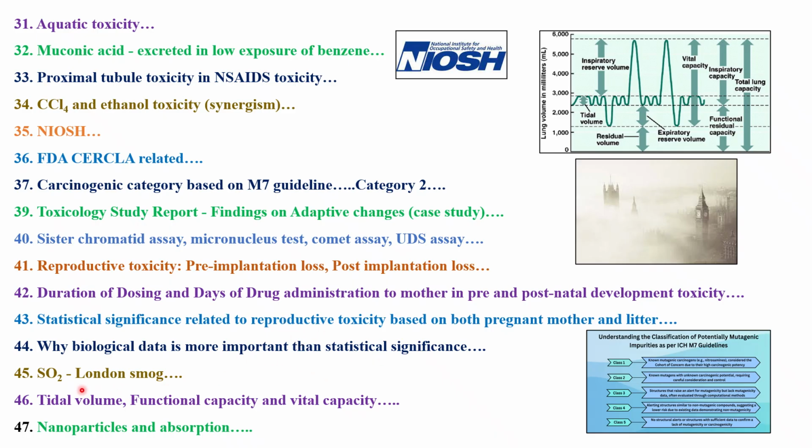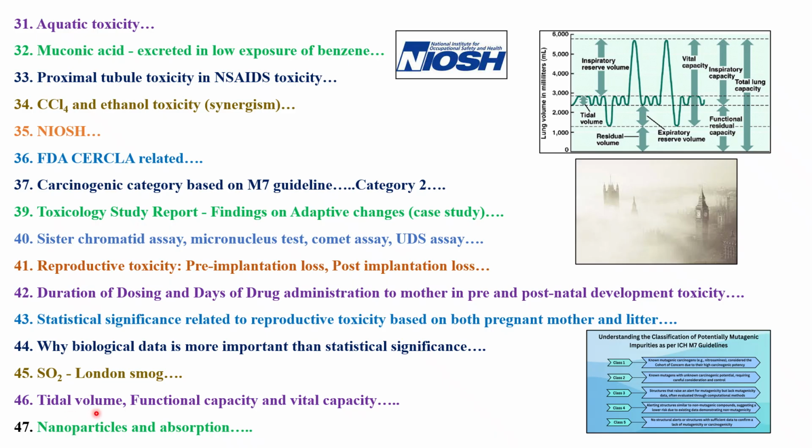Then one question was on sulfur dioxide, London smog, and photochemical smog. Again, these two questions I have already covered in one of my videos. They might ask which component is not part of photochemical smog. They will ask you the composition of photochemical smog or London smog: ozone, sulfur dioxide, carbon monoxide, nitric oxide, peroxyacyl nitrates, like that.